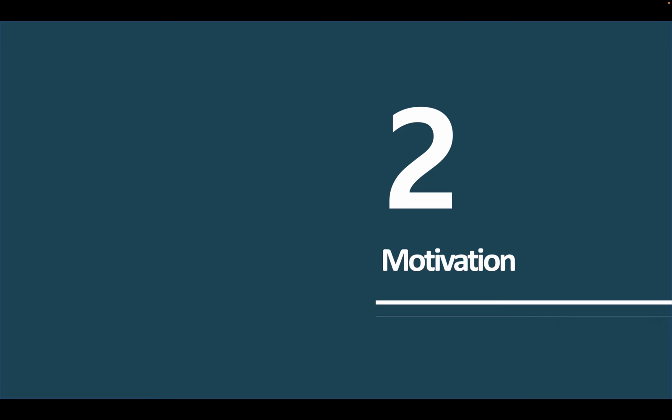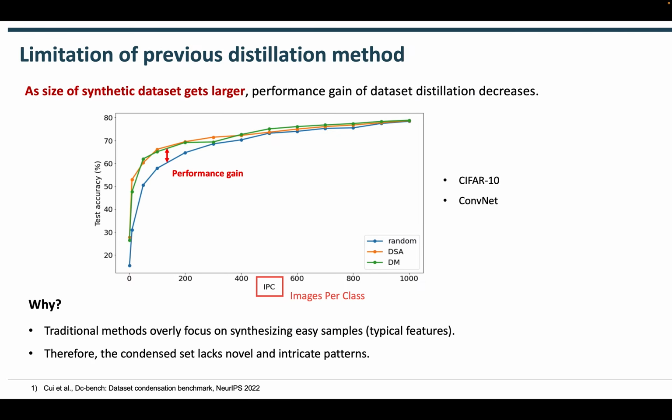Now, I'm going to discuss the motivation behind our work. Recent studies indicate that many dataset distillation methods lose effectiveness and can even underperform compared to random selection as IPC increases. IPC stands for the number of images per class. We found that this is because previous distillation methods primarily capture easy patterns rather than hard and complex patterns, which are important for a model's generalization ability, especially at large IPC scales.